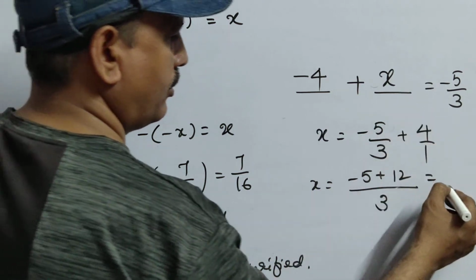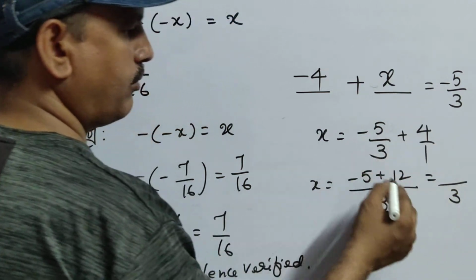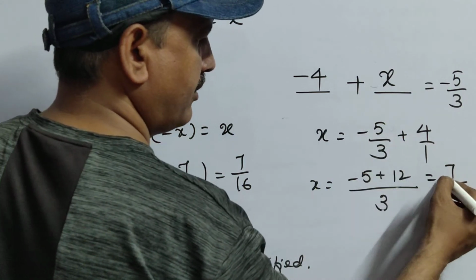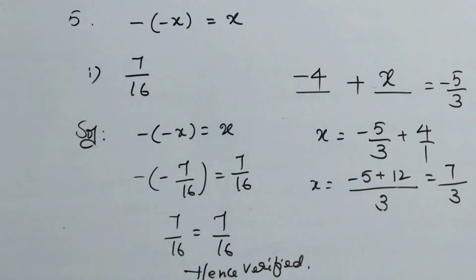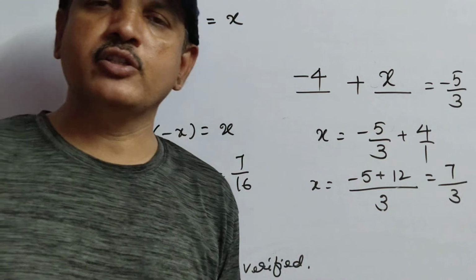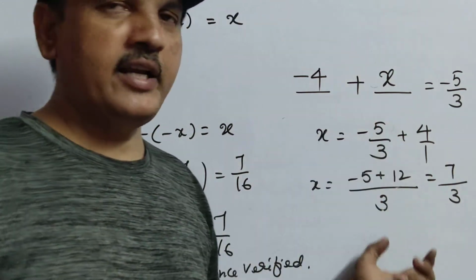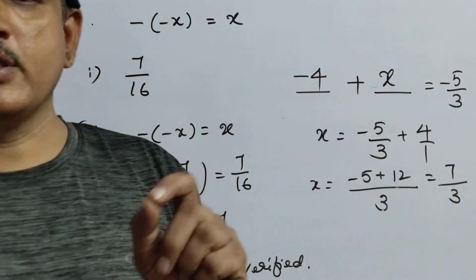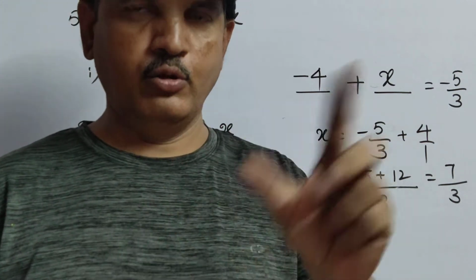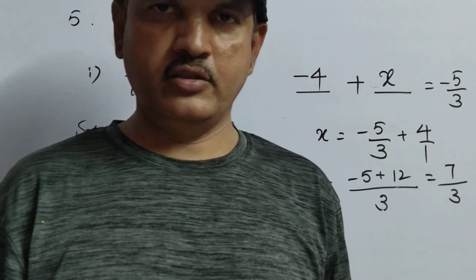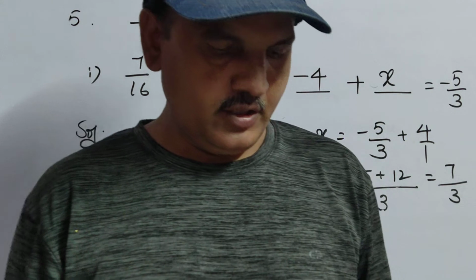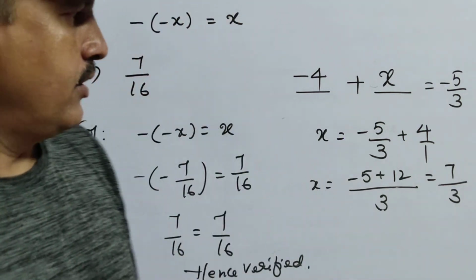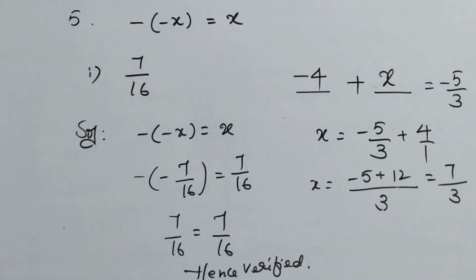Okay, so now by 3, so 12 minus 5 is 7, so 7 by 3. Okay children, I explained this here, and the process and everything I have written in the worksheet, so go through that. Next, in the third question, read the question meanwhile.